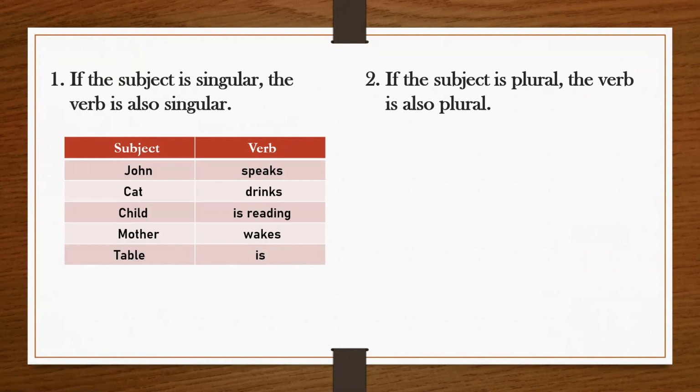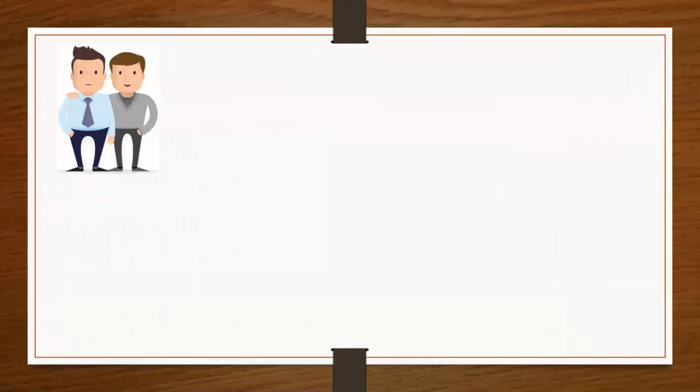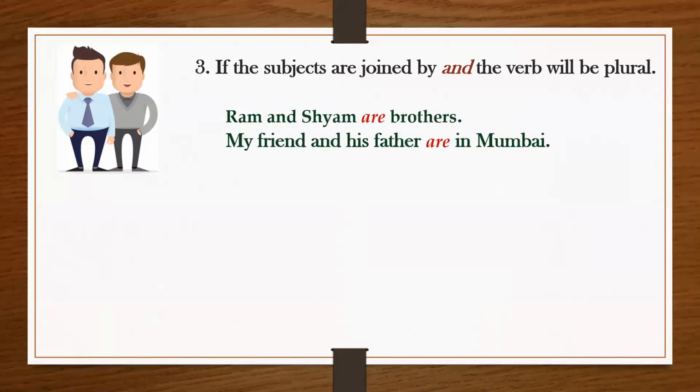And if the subject is plural, then in that case the verb will also be plural. For example, if you have a plural subject people, then you have to use a plural verb, speak. If the subject is plural, mothers, then you will use a plural verb, that is wake. This is the basic rule of subject and verb agreement. Now, what's the other rule?